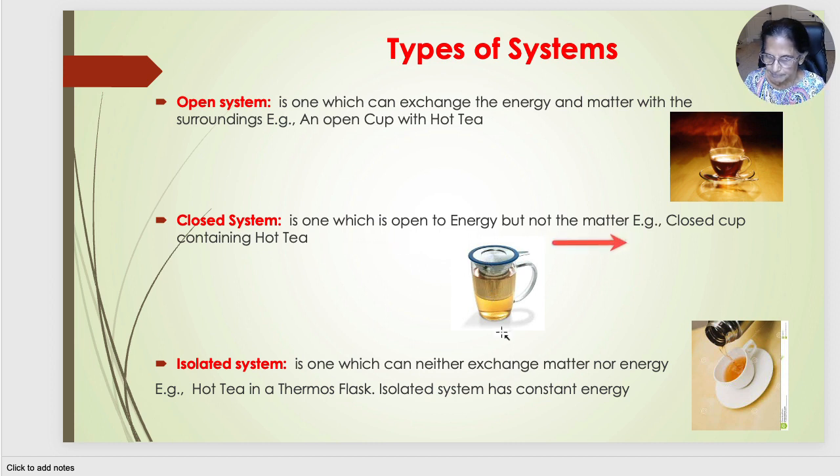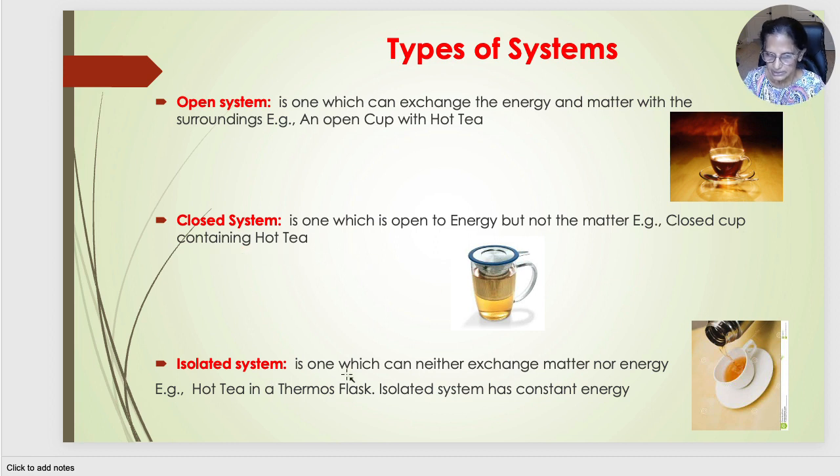For example, this cup of tea is covered with a lid, so matter cannot come in or go out, but the heat of the tea is lost after some time, because heat always flows from higher temperature to lower temperature. So this is closed to matter but open to energy. So this is called a closed system.